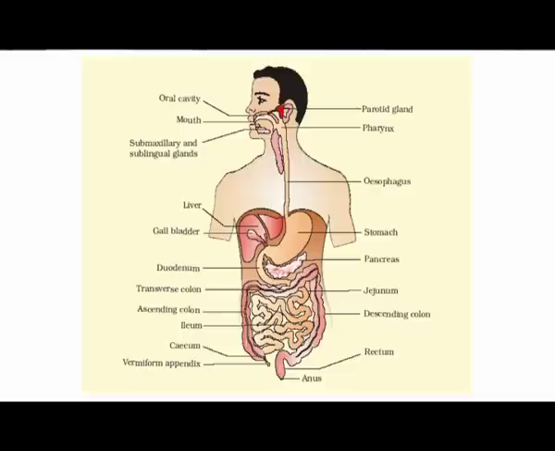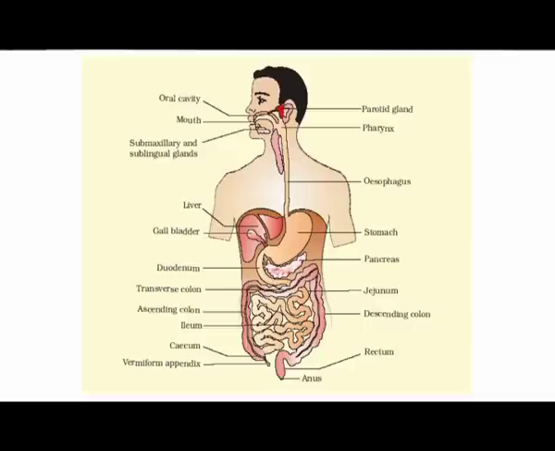In the stomach, different types of enzymes are secreted, and they help in digesting the food. And once this digested food enters the small intestine, further digestion takes place, and in the small intestine the absorption of food also takes place.